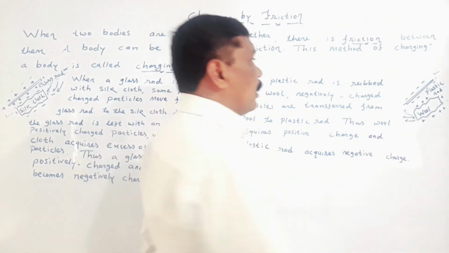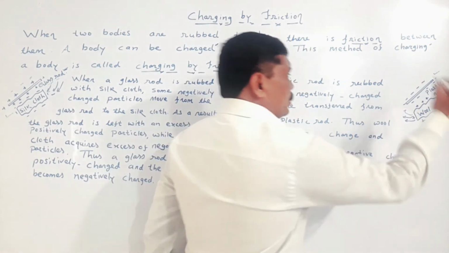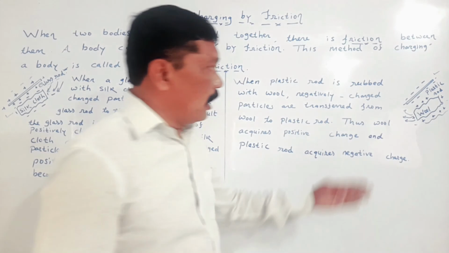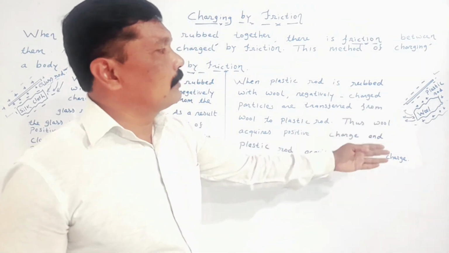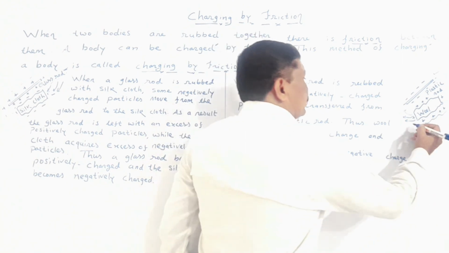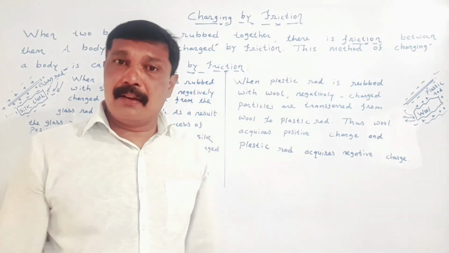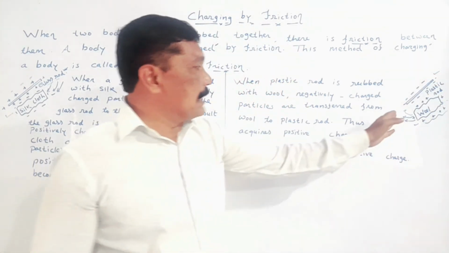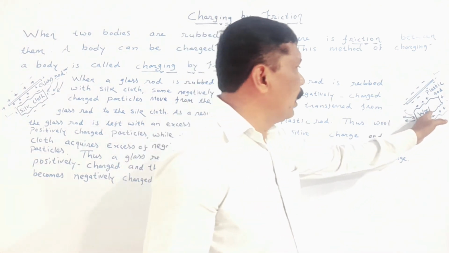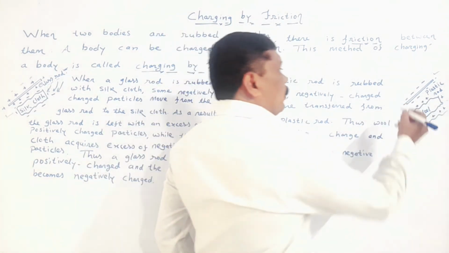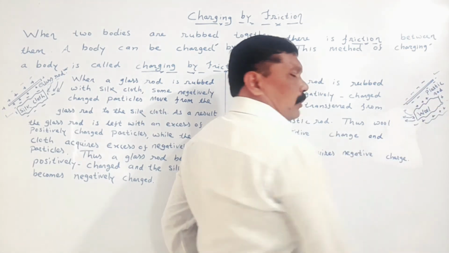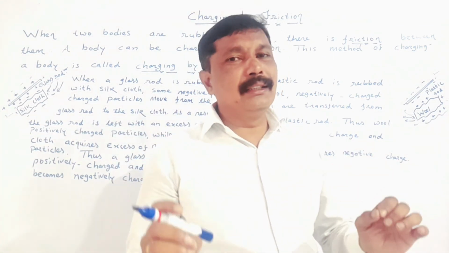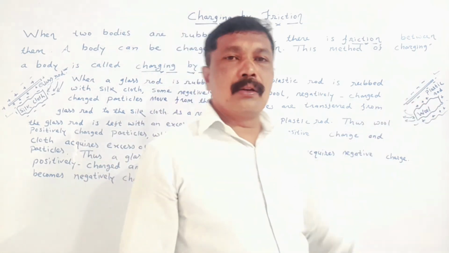Therefore, the amount of positive charge in a wool cloth increases, and if the amount of positive charge in the wool cloth increases, then the wool cloth is said to be positively charged. Whereas if we consider the plastic rod, then the plastic rod will take the electrons from the wool cloth, and here the amount of negative charges in a plastic rod increases, and if the amount of negative charges in the plastic rod increases, we can say that the plastic rod is negatively charged.